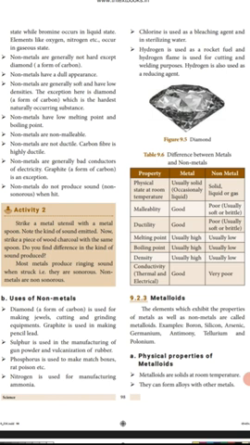And there is a table with columns showing the differences between metals and non-metals and their properties. You just read this one.